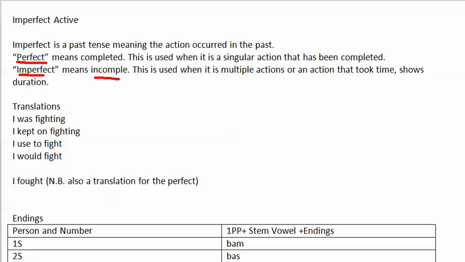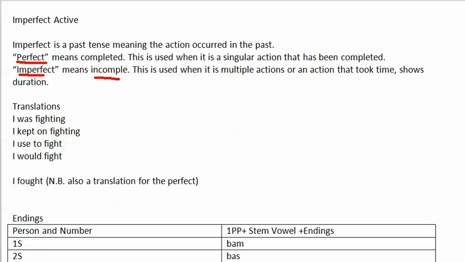So a couple examples. When I was young, I ate at a coffee shop. So when I was young, that implies that I ate at the coffee shop once. It was a completed action. My dad one day took me to the coffee shop and we ate. When I was young, my dad used to take me to the coffee shop every Sunday. So that implies that this happened multiple times.